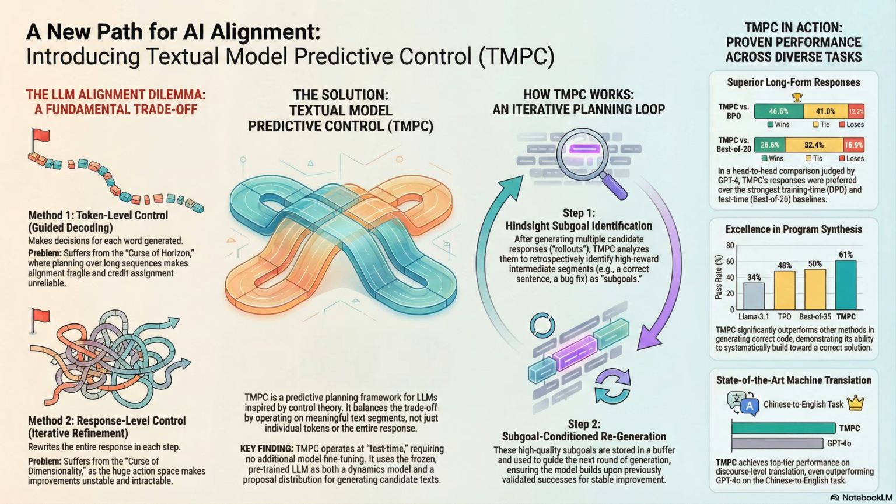TMPC got an average reward of 4.60, which was way higher than DPO, a powerful training time method, which only got 3.95. Right. And again, DPO requires that expensive retraining. TMPC, with a frozen model, found a better path to alignment. It's because it's systematically climbing the reward landscape by confirming good parts, not just averaging out preferences like DPO does.